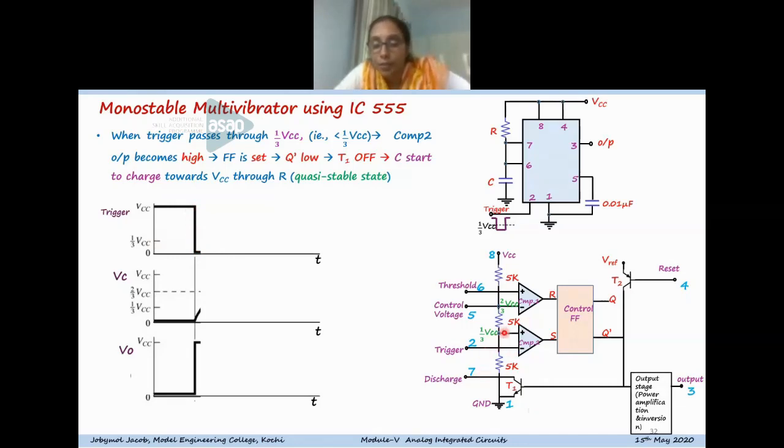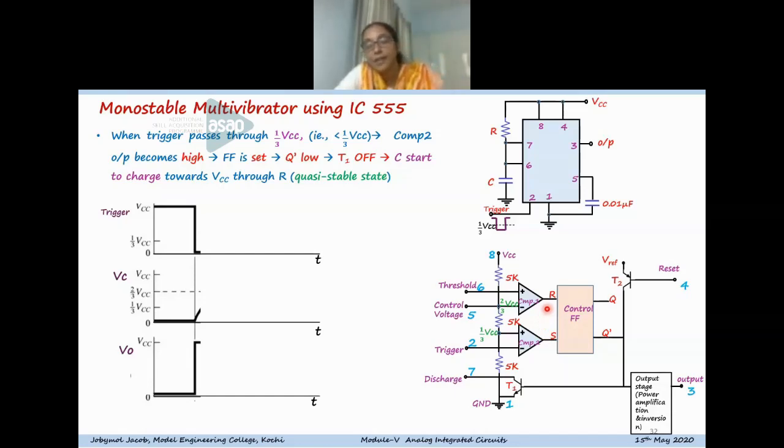The non-inverting terminal is having a constant potential of 1/3 VCC. And when the trigger value goes less than 1/3 VCC, the comparator 2 output becomes high, because the non-inverting terminal of the comparator 2 is now at a higher potential compared to the inverting terminal. So the comparator 2 output becomes high. So S equal to 1 and R